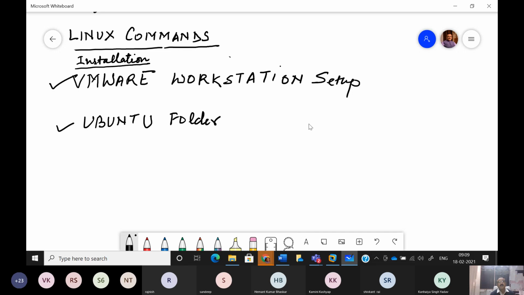So now we'll discuss the installation process, and we'll see some of the basic commands of Linux. For installation, you can have a partition created on the hard disk of your laptop and install a different OS.